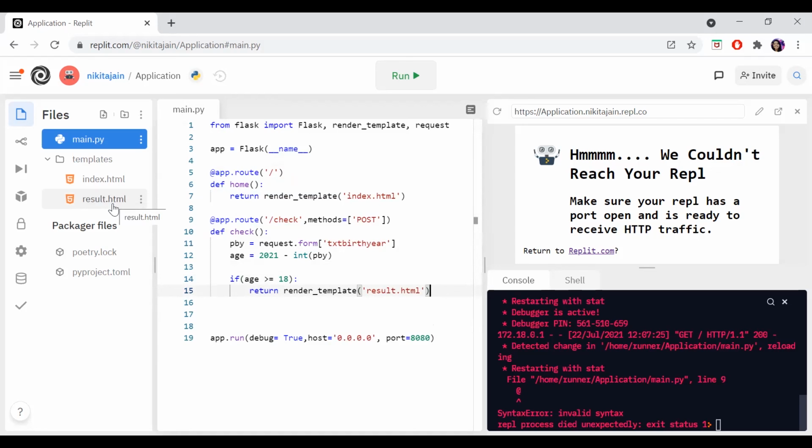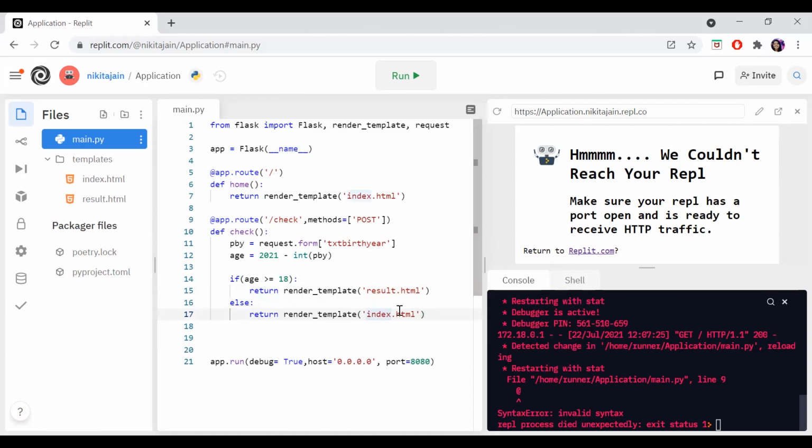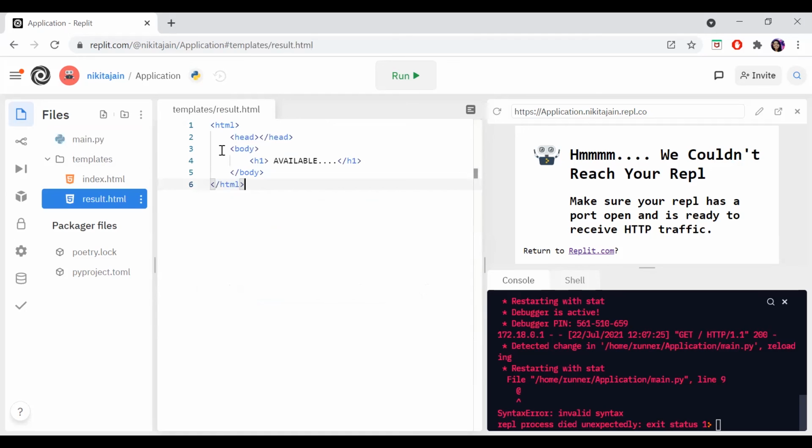Another page I will create for not available. So very basic things I have done here. Else, if age is not greater than that, then again it should be written. And here I am taking result1. So just copy this and quickly you can create result1 also.